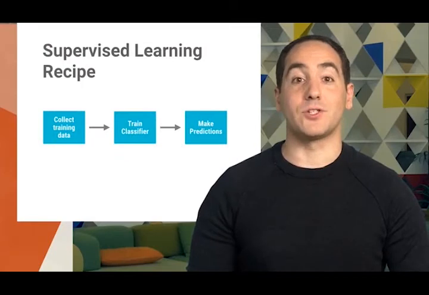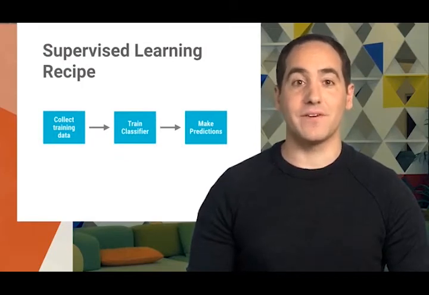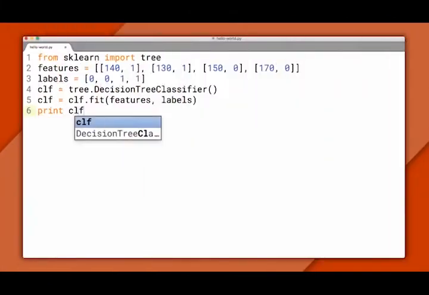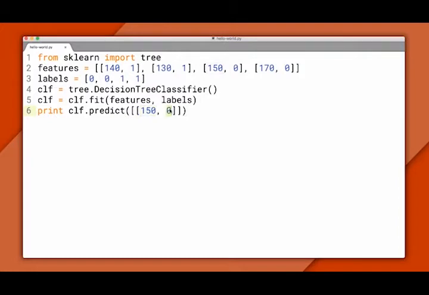At this point, we have a trained classifier, so let's take it for a spin and use it to classify a new fruit. The input to the classifier is the features for our new example. Let's say the fruit we want to classify is 150 grams and bumpy. The output will be a 0 if it's an apple or 1 if it's an orange.